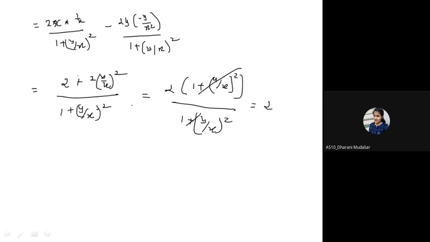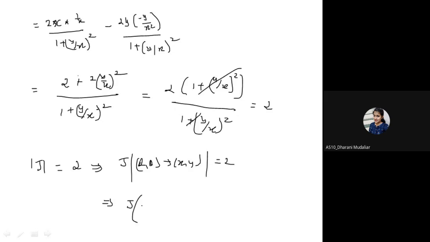Okay. So that means the Jacobian, what will you get? It is a twice. But here we have obtained the Jacobian of d theta to xy. But what we require? We require the Jacobian of xy to d comma theta. So it is nothing but 1 by 2. So we have to substitute 1 by 2 as a Jacobian.